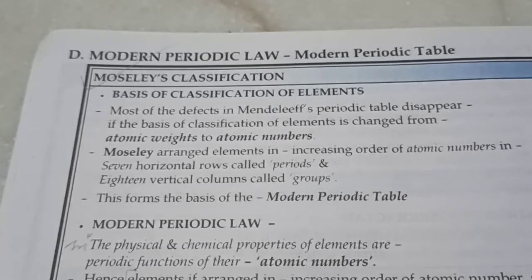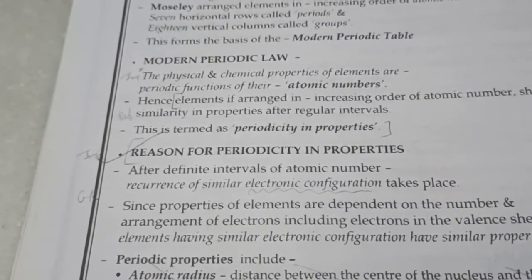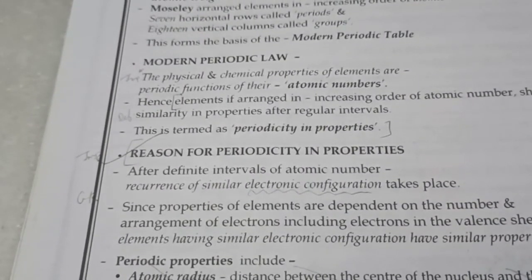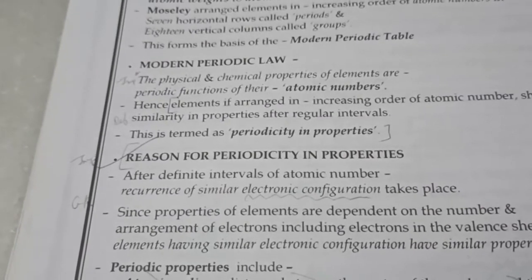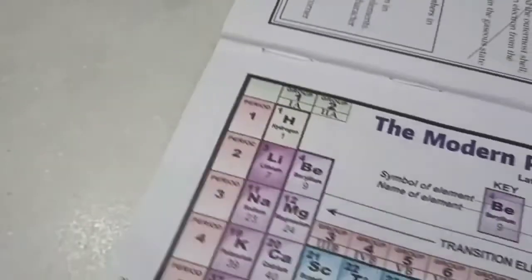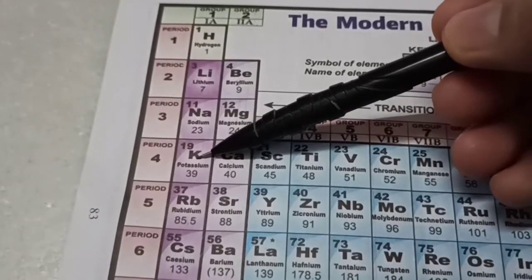And why is atomic number so crucial for the properties of an element? Well, as I explained, atomic number decides the electronic configuration, and the outer electronic configuration is indeed the cause of all the chemical properties. And after regular intervals, you do see a recurrence in the electronic configuration. For example, 2,1, 2,8,1, 2,8,8,1, and so on.